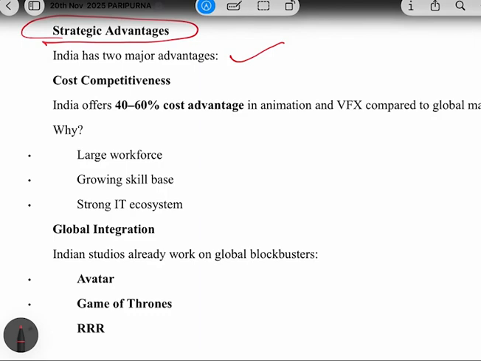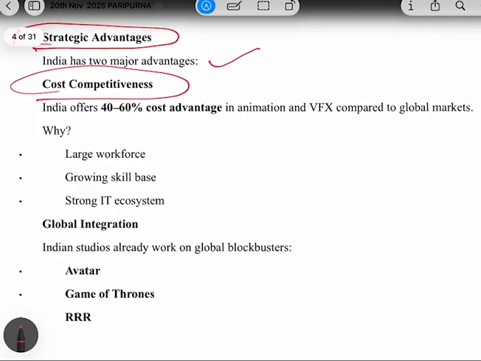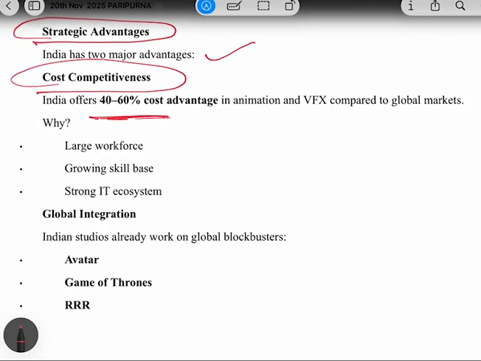See, the first thing is about the cost competitiveness. India offers a 40 to 60% cost advantage in animation and VFX compared to global markets. So see, if there is a cost advantage, India can easily generate intellectual properties in this sector. So why are we saying that India has cost advantages? So here are the points.